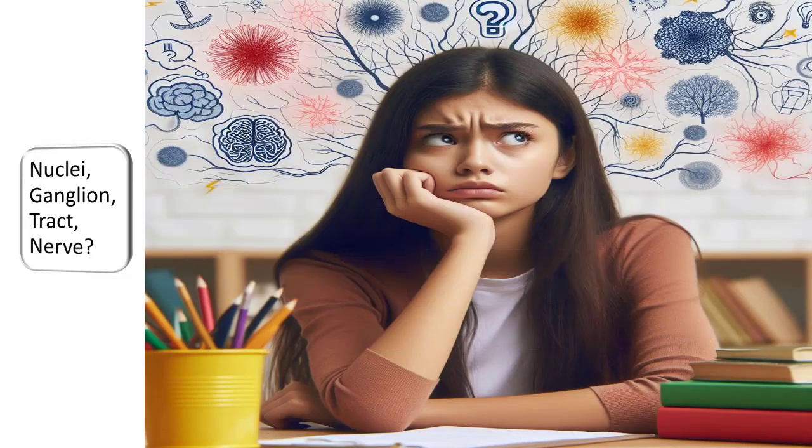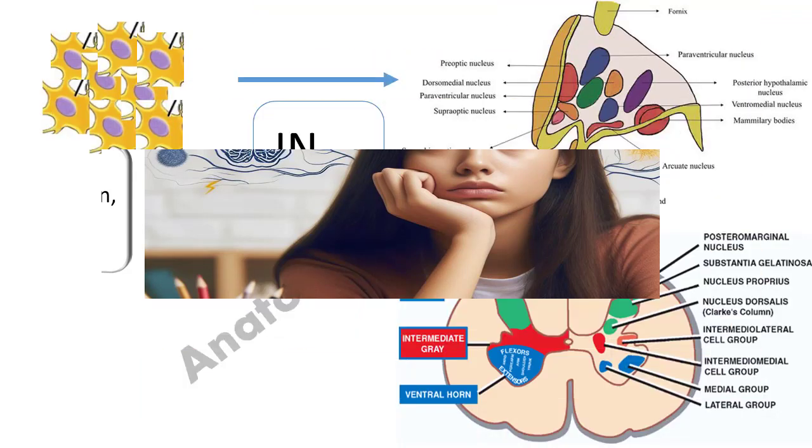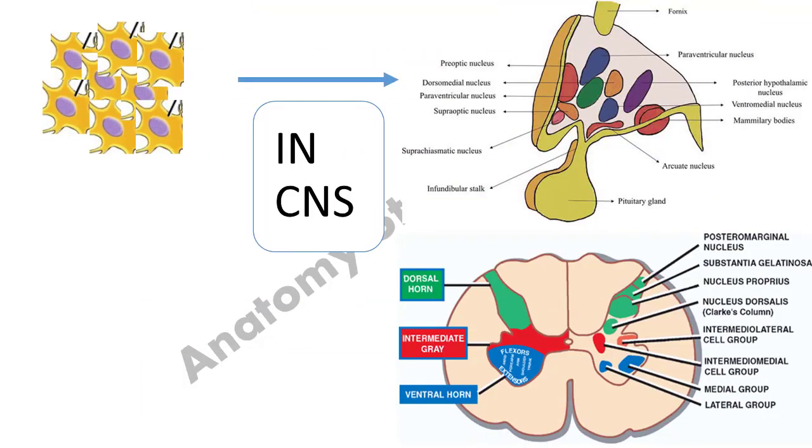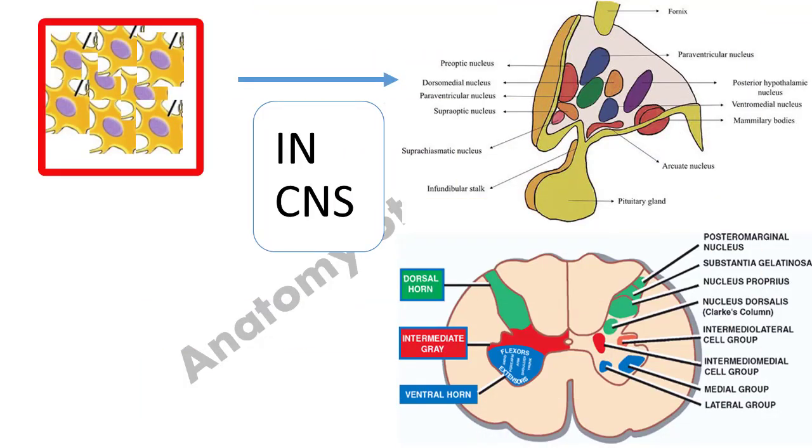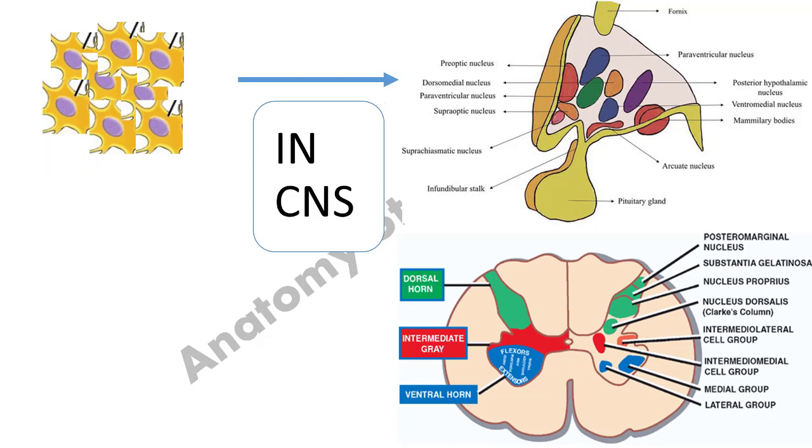It is also very important to know what nuclei, ganglia, tracts, and nerves are. Whenever these terms are used in the nervous system, you should have an idea. For this, make it clear that cell bodies with a similar function tend to group themselves together, and if these cell bodies group together in the central nervous system, we call them nuclei.